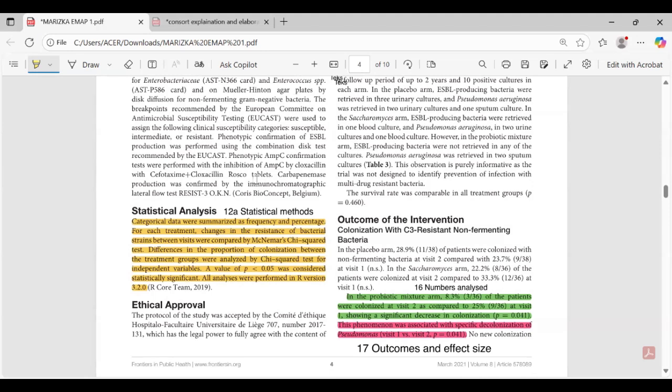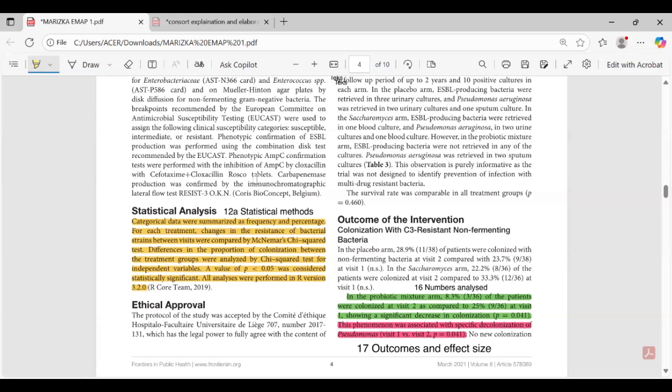A, statistical method. Categorical data were summarized as frequency and percentage. For each treatment, changes in the resistance of bacteria between visits were compared by McNemar chi-squared test. Differences in the proportion of colonization between the treatment groups were analyzed by chi-squared test for independent variables. A P value was considered statistically significant.